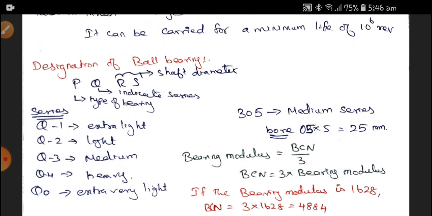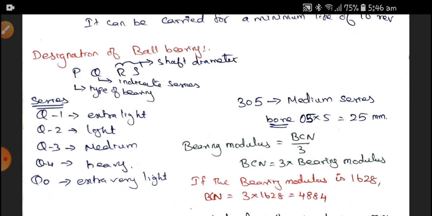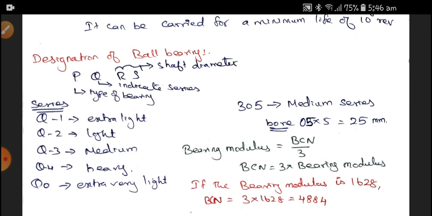Here, different types of series are there. The Q term indicates different series: one is extra light capacity, two is light capacity, three is medium capacity, four is heavy capacity, and zero indicates extra very light capacity.